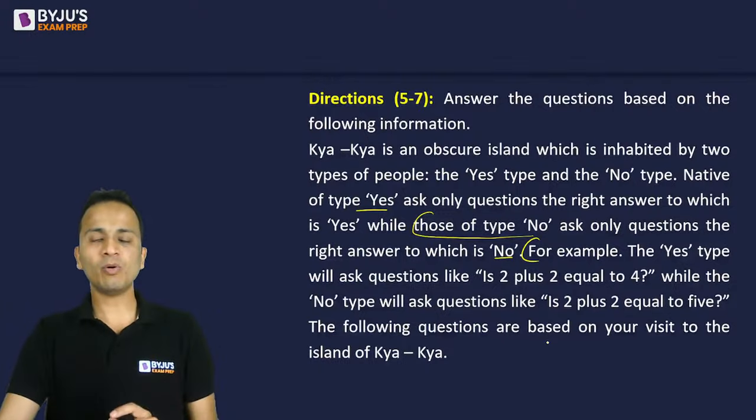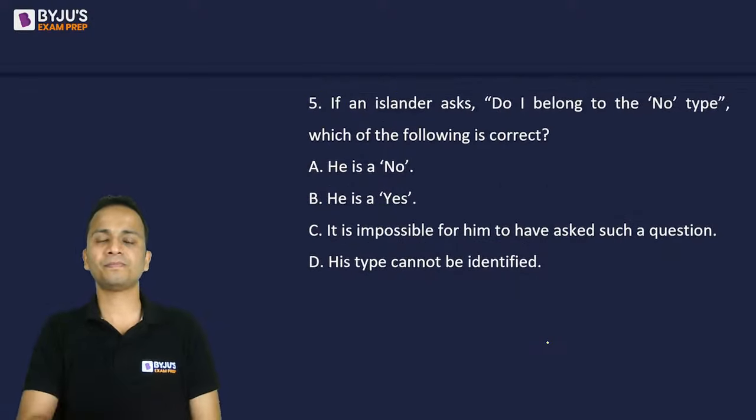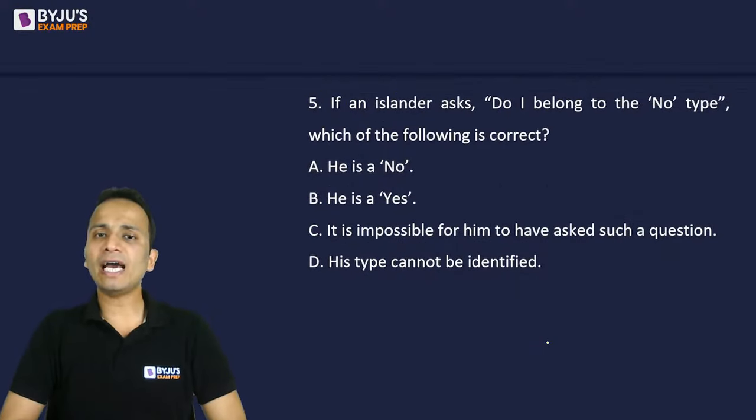Okay, so question number 1 on your screen. I'll give you 1 minute to answer this question. If an islander asks, do I belong to the no type? Which of the following is correct?